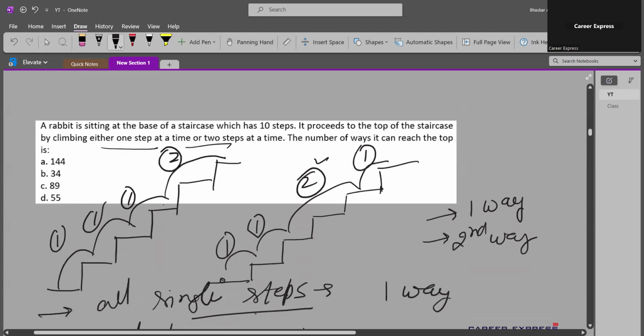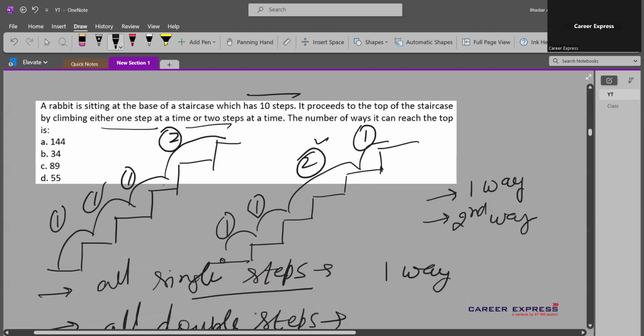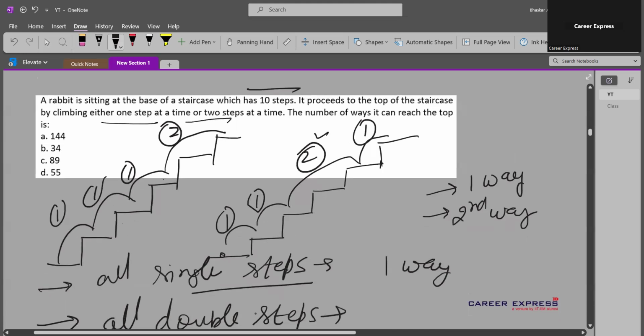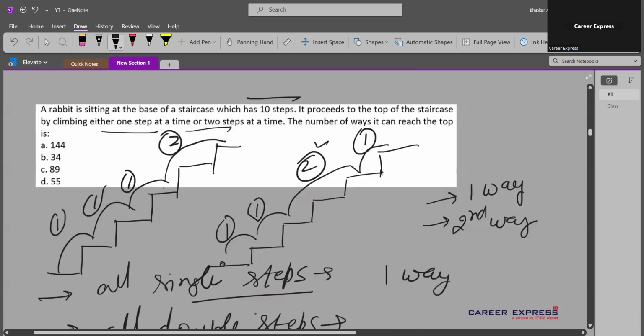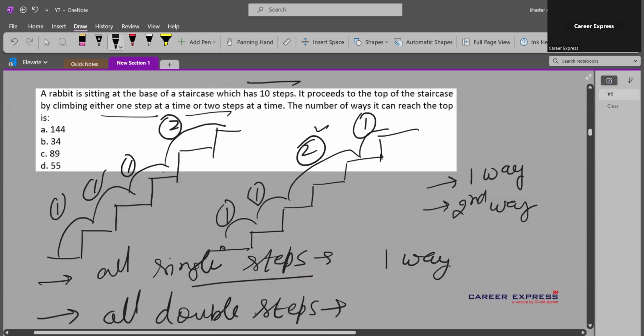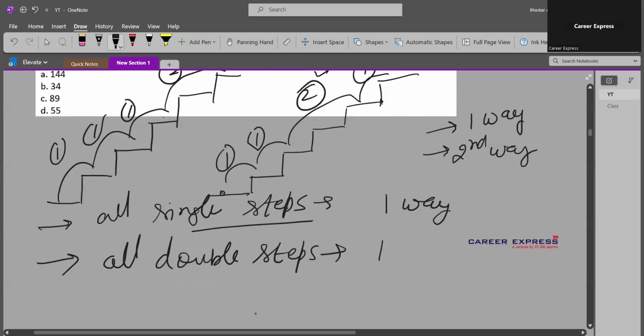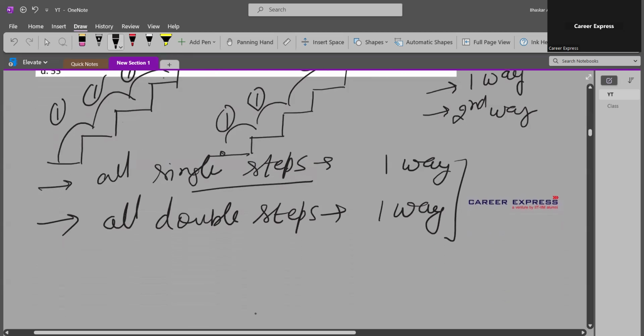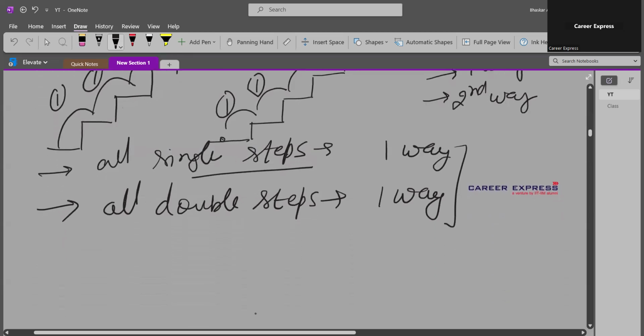That means the rabbit reaches the top in only 5 hops, covering 2 steps in every hop. There is no sequence changing, so again there is one way if all the steps are double steps. Assuming this much is clear, we'll move ahead.